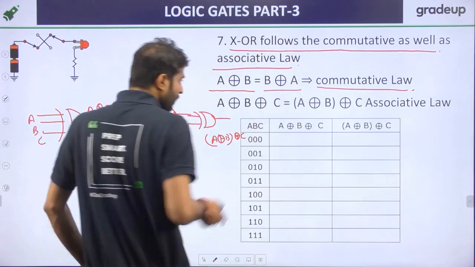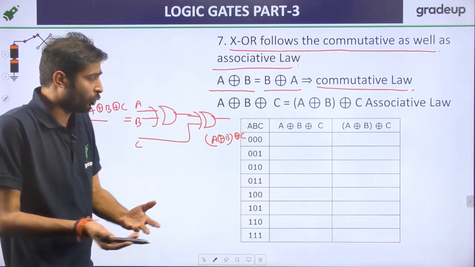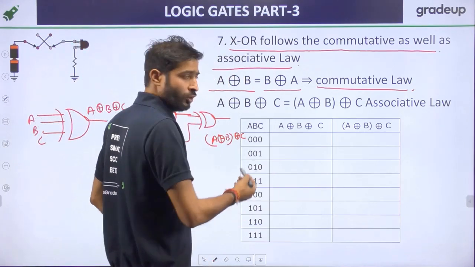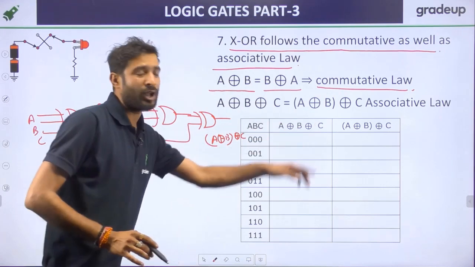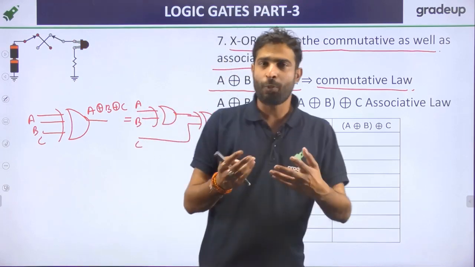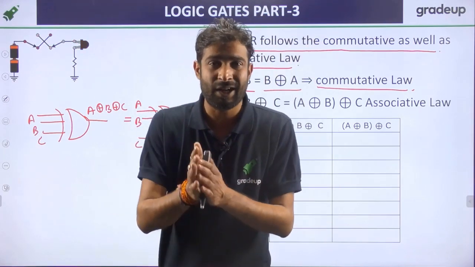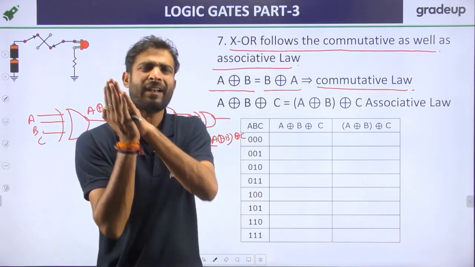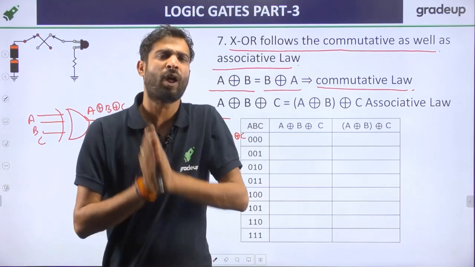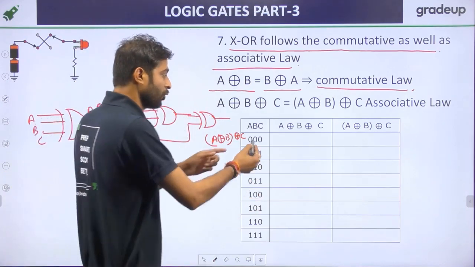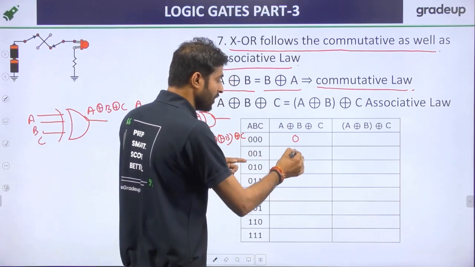Now, we can also prove this. 0 XOR 0 is 0. So for A XOR B XOR C, we can comment like this: if there is an even number of 1s in the input, the output is 0. And the output will be 1 only when an odd number of 1s is present in the input. We have already discussed the truth table. So for an odd number of 1s, the output is 1.